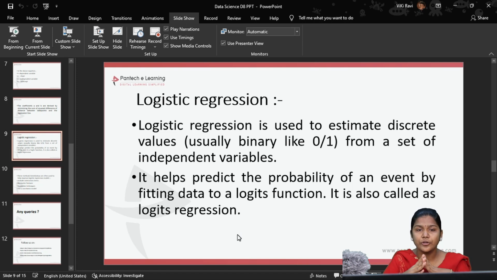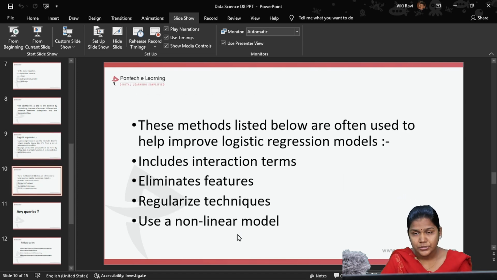For this also we are going to do some practical implementation. Till now, what implementation have we done? We have used linear regression. For that, the problem statement we considered was house price prediction. Now we are going to consider credit card data as my input data, and I have to find some predictions. These methods listed below are often used to help improve logistic regression models, which include interaction terms, eliminating features, regularization techniques, and using a non-linear model.